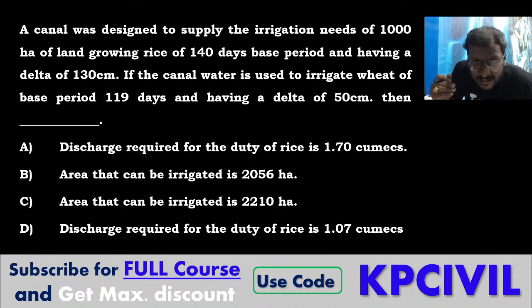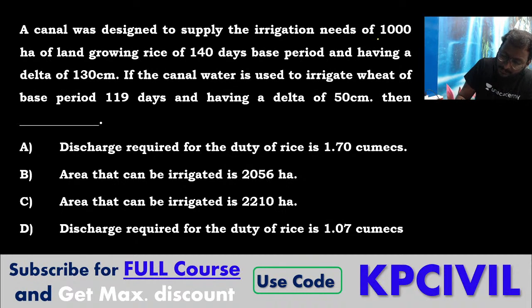A canal was designed to supply irrigation needs of 1,000 hectares of land growing rice crop of 140 days base period, having delta of 130.